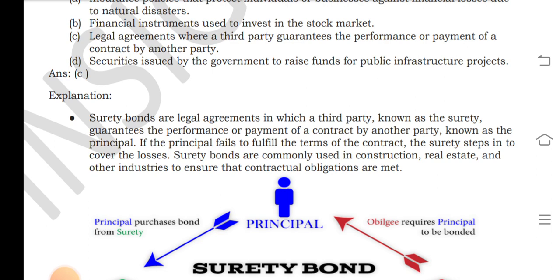The principal purchases a bond for the surety, obligating the principal to be bonded under the surety bond.